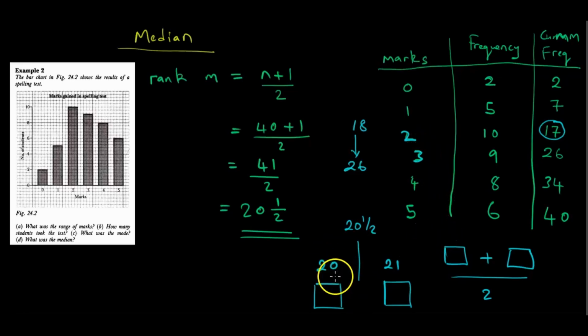Yet student number 20, zvoreva kuti student number 20 anenge ane 3, student number 21 futi anenge ane 3, because zviri kuwanikwa in this range from 18 to 26. Then we have to average them. 3 plus 3, that is 6, we divide by 2, remains 3. That is why we got 3 as our answer in our previous question.